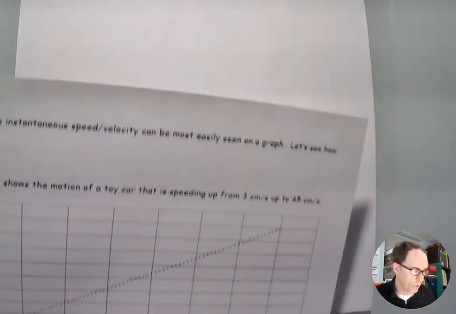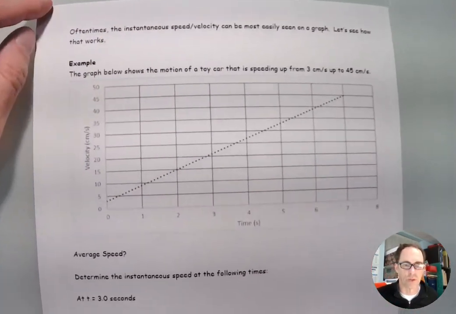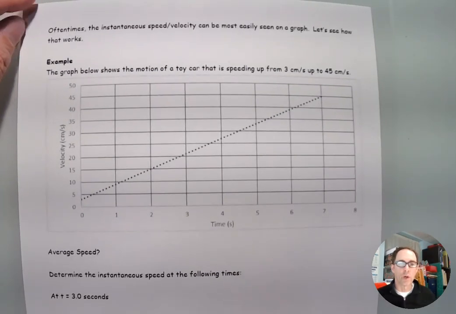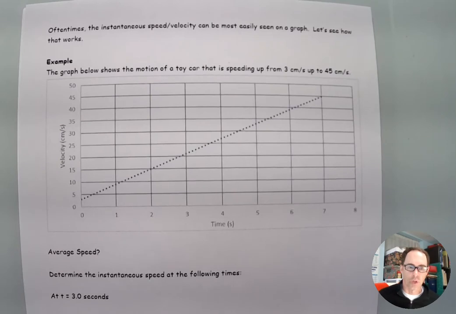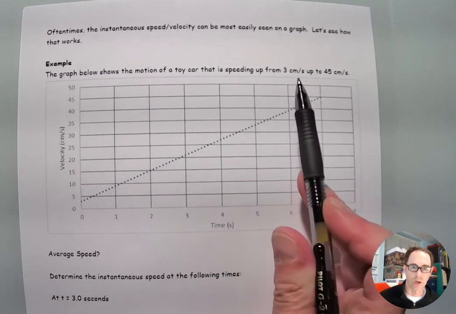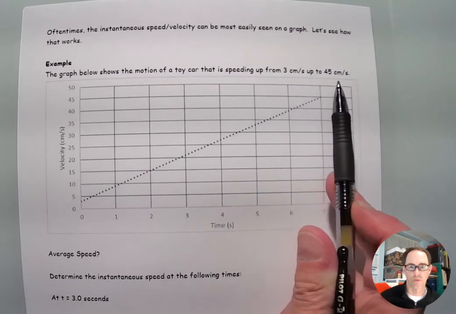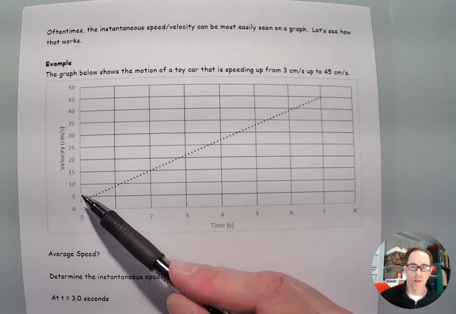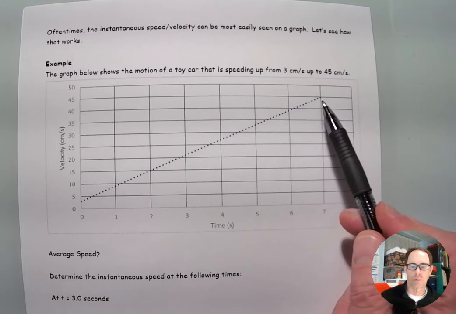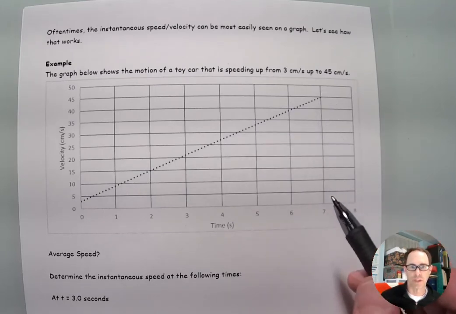So let's just switch gears for just a moment. We'll take a quick peek at what this looks like in a graphical sense, and see if we can identify the instantaneous and average at different values. Okay, so here we are looking at a velocity-time graph. It shows the motion of a toy car that's speeding up from 3 centimeters per second, steadily and uniformly, all the way up to 45 centimeters per second at the end of 7 seconds.